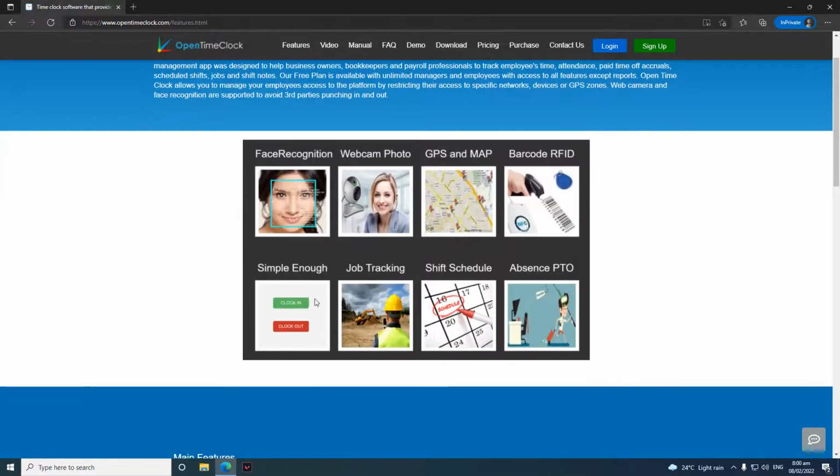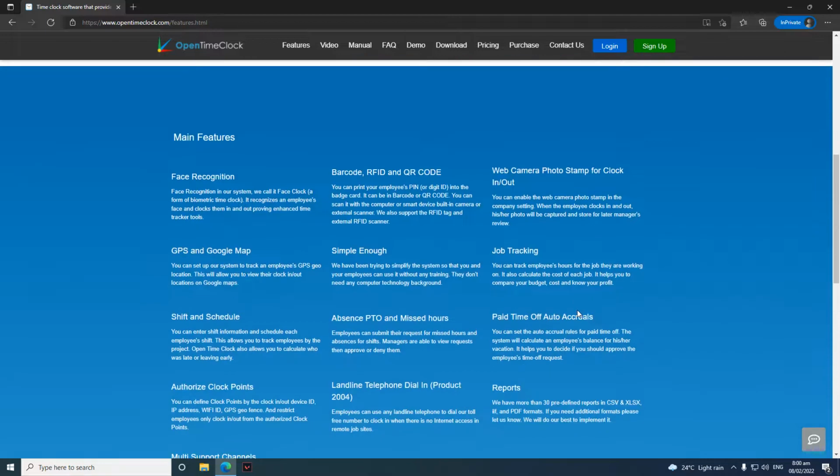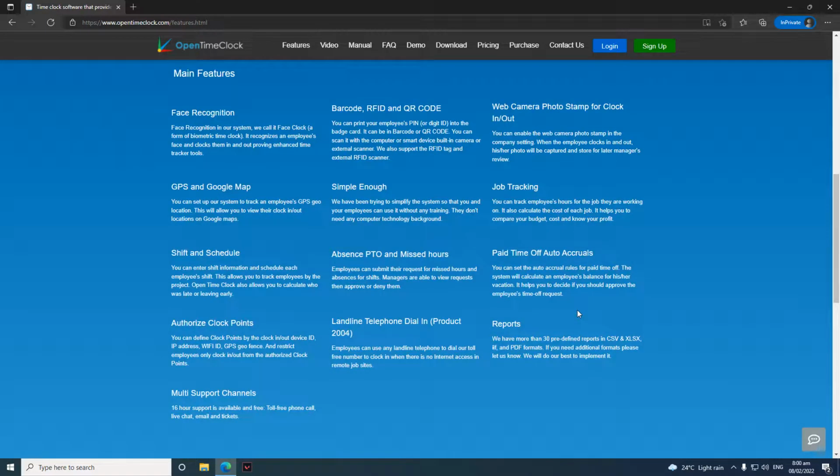It is simple enough. You just need to click a few things and you should be able to clock in and out. You can track the job your employee is doing. You can assign shift schedules to your employees. You can also track, approve, or deny absence or PTO requests. Here are some additional features that we have.